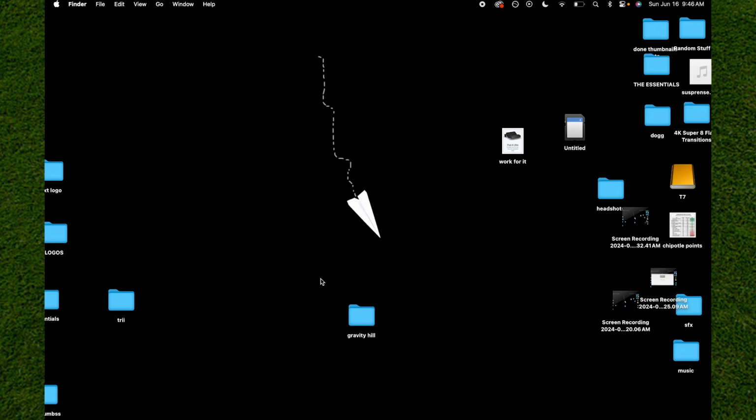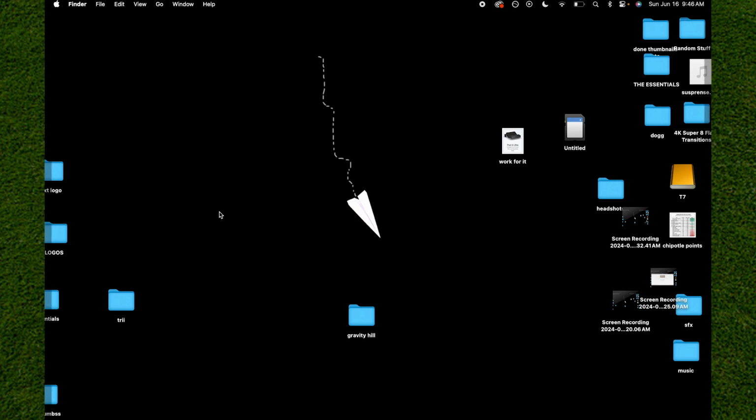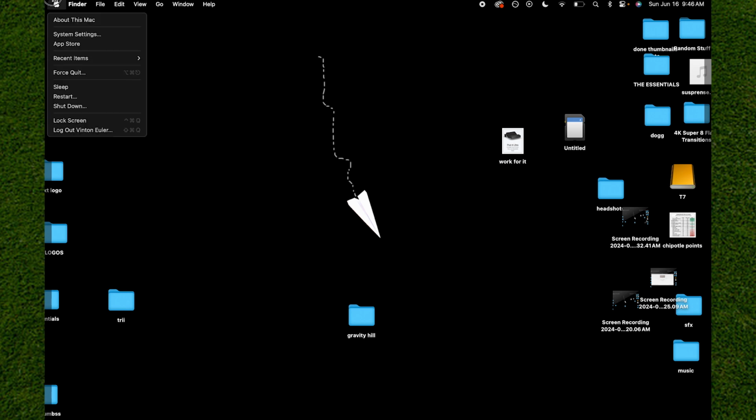To show you how to turn off all annoying notifications on your Mac or MacBook. It's really easy to do. Now, let's just say I'm going to show you how to do this for any apps that you may have. It's really easy. First thing you do, top left-hand corner, you click on the Apple icon.